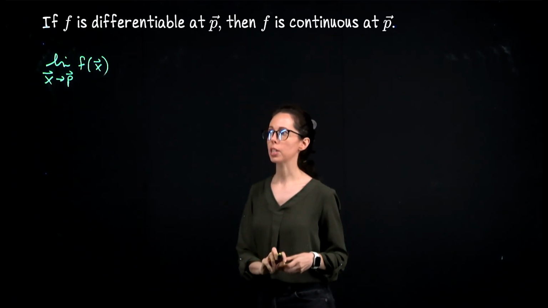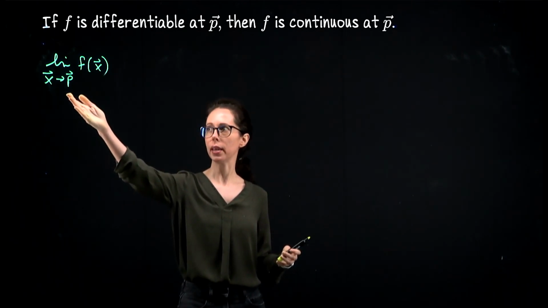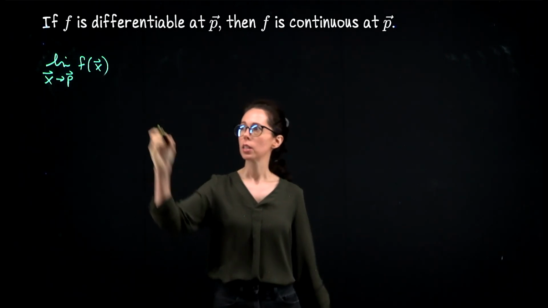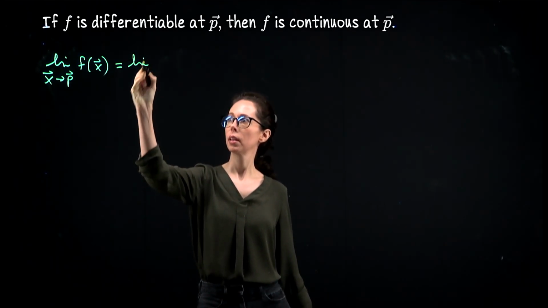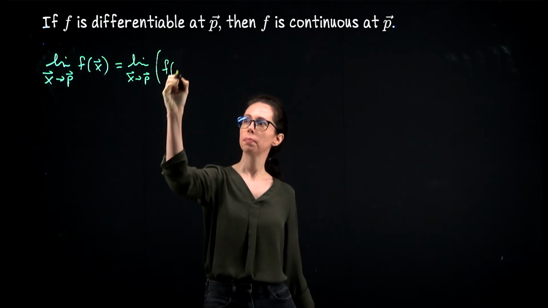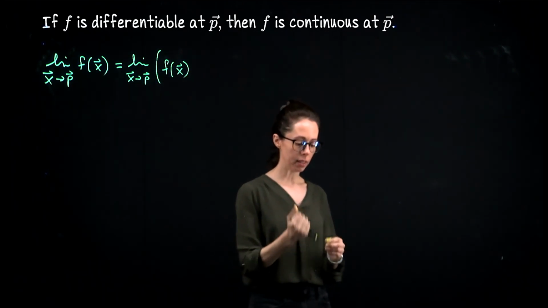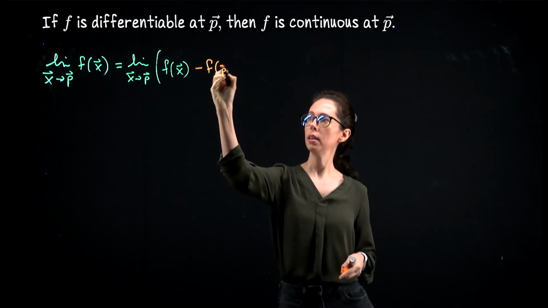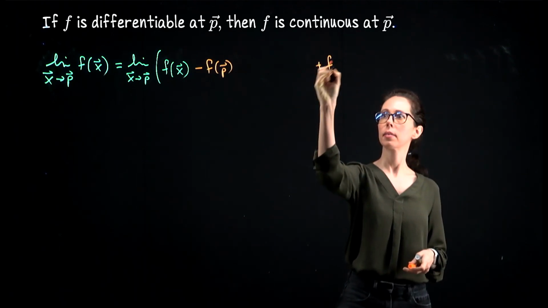I want to establish that as x goes to p, the limit of f of x exists and equals f of p. So what I'm going to do is bring in a couple of copies of 0. So let me subtract f of p, and then I will add it back.